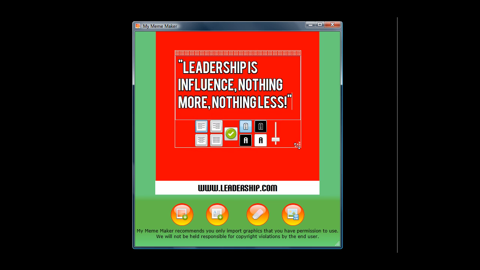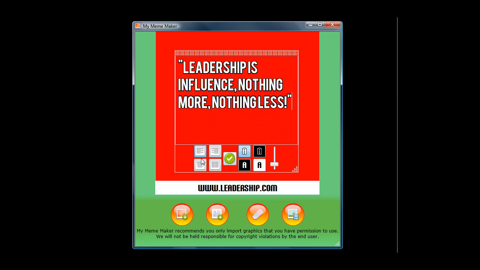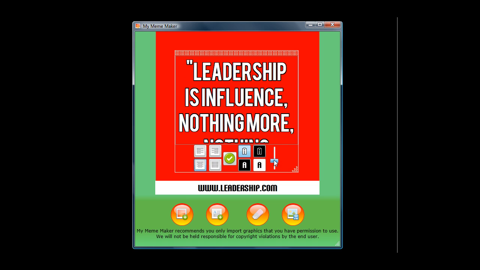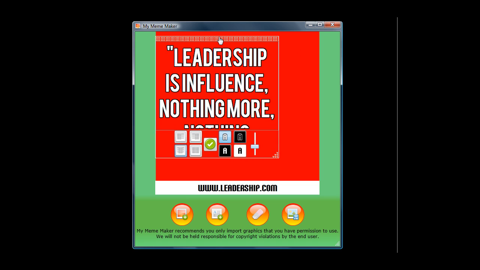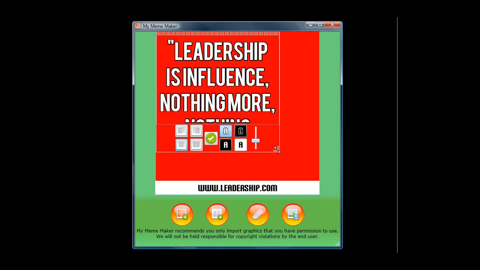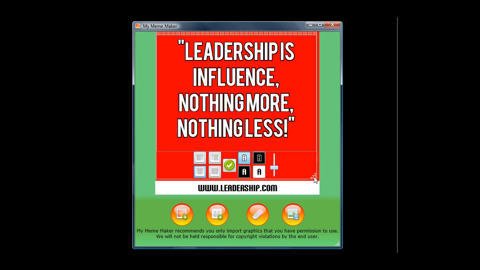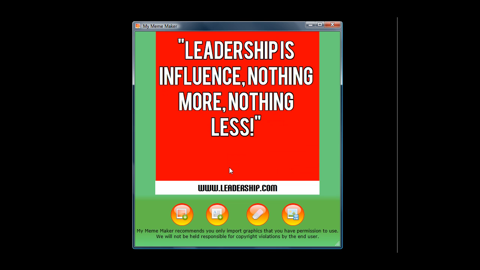I'm just going to stretch this out. I'm going to center it, and I want to make that text a little bit bigger than what we're seeing. And so I can stretch all this out just by moving the box around. And I think that looks good right there, so I'm going to click the check mark, and now we're going to put the name of the person that made that quote.